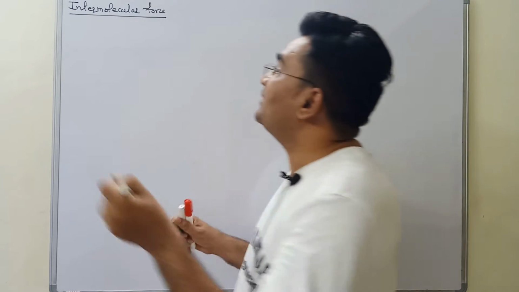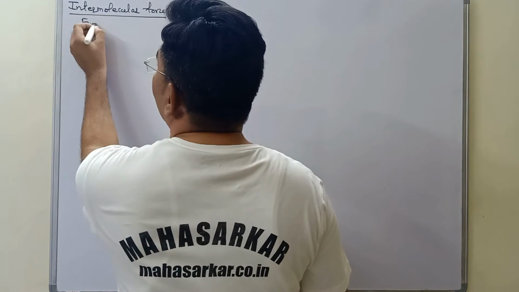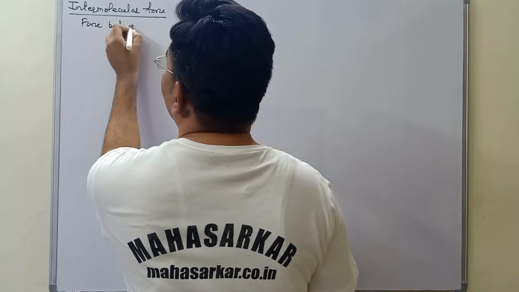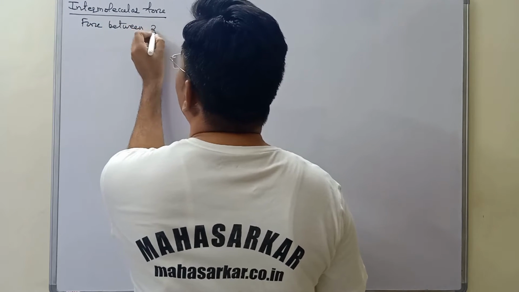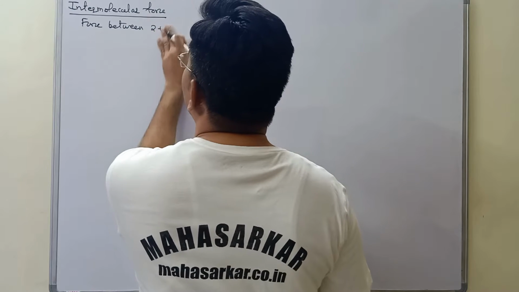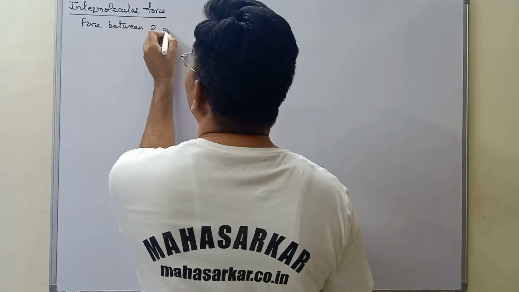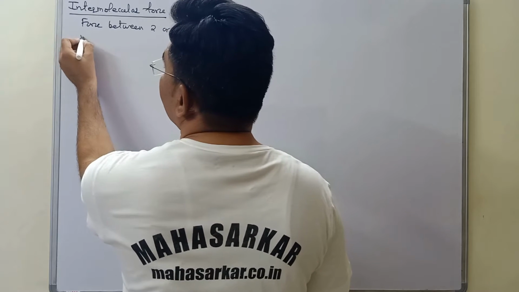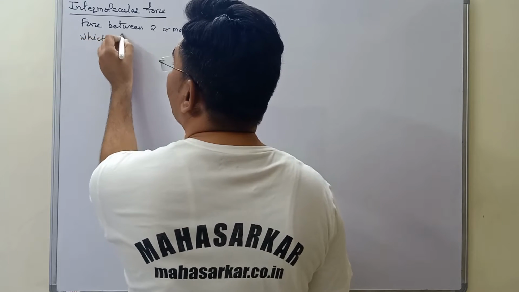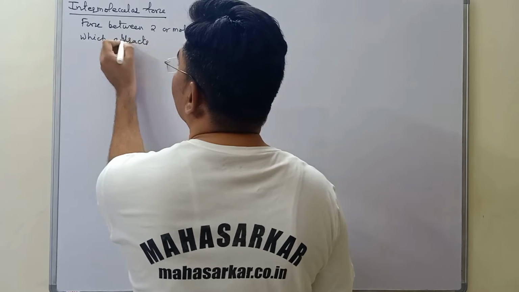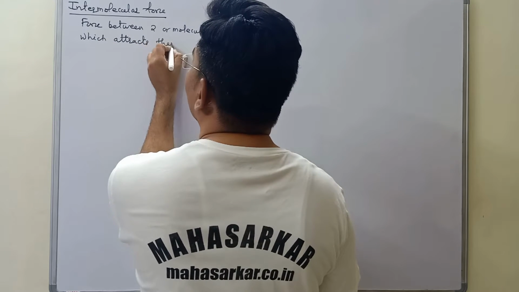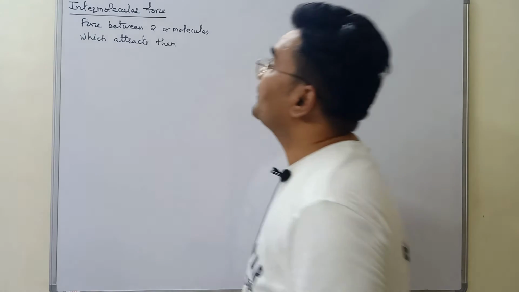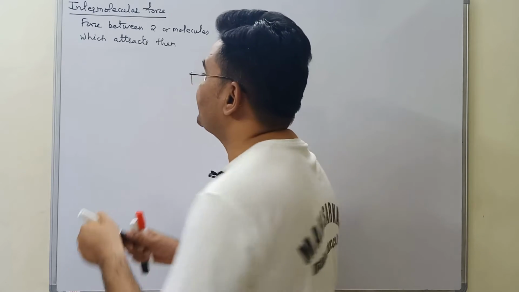So the force between two or more molecules which attracts them towards each other is called intermolecular force. But this force can be divided into two types.